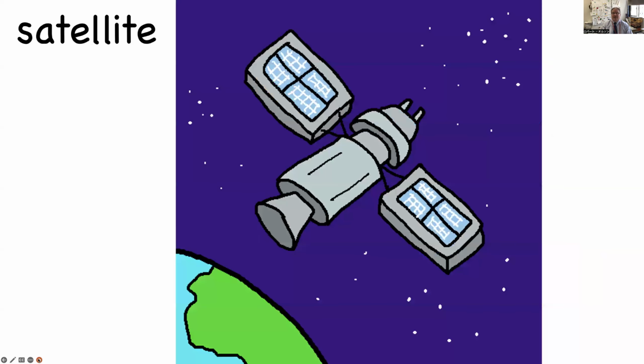Okay, satellite. These are special rockets that fly around the world. And what they do is they send down information from space. So if you are using your cell phone, it's probably getting information from a satellite.